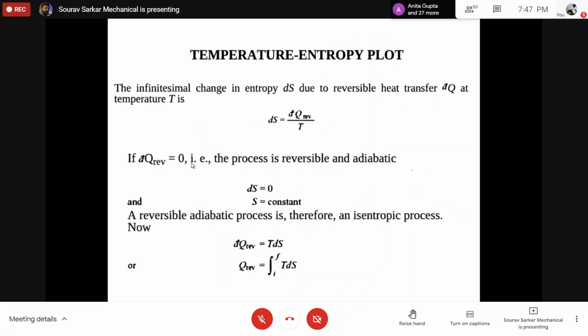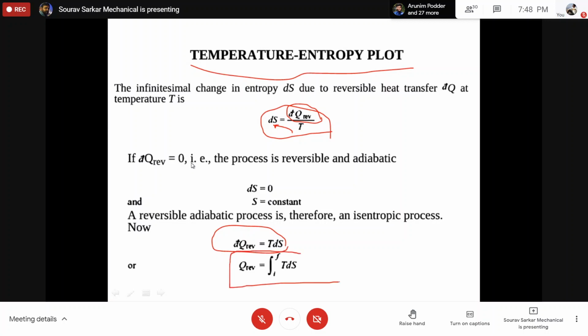Now we're talking about the temperature entropy plot. We know that dS equals dQ reversible by T. So what is Q reversible? It is basically the integration of TdS. I am just changing sides from there to there. So what I can write is Q reversible equals integration from i to f of TdS. Is that okay mathematically? Take your time.